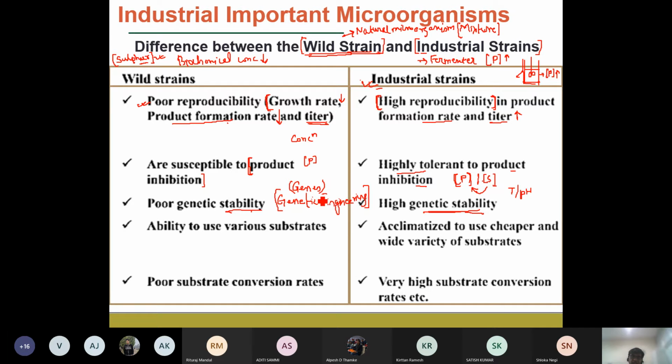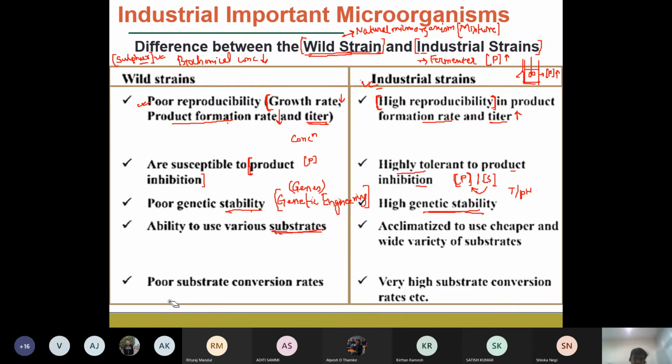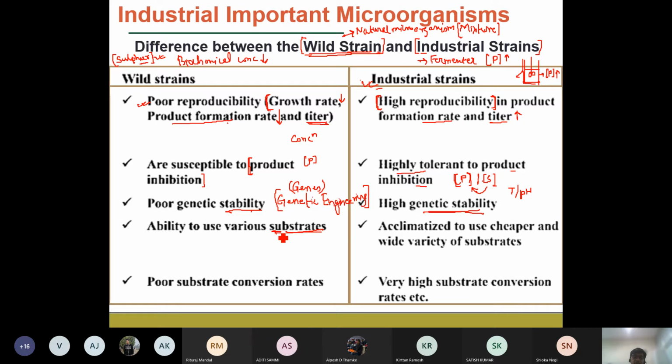Generally, if you see the wild strains or the natural strains, they have poor genetic stability, as they are continuously acted on by environmental conditions. Then comes the utilization of the substrate. Because they grow under natural conditions, a particular type of carbon source is not always available, so they have the ability to use different substrates. In the case of industrial strains, we try to develop a strain which can use a cheaper source of substrate as well as a variety of substrates.